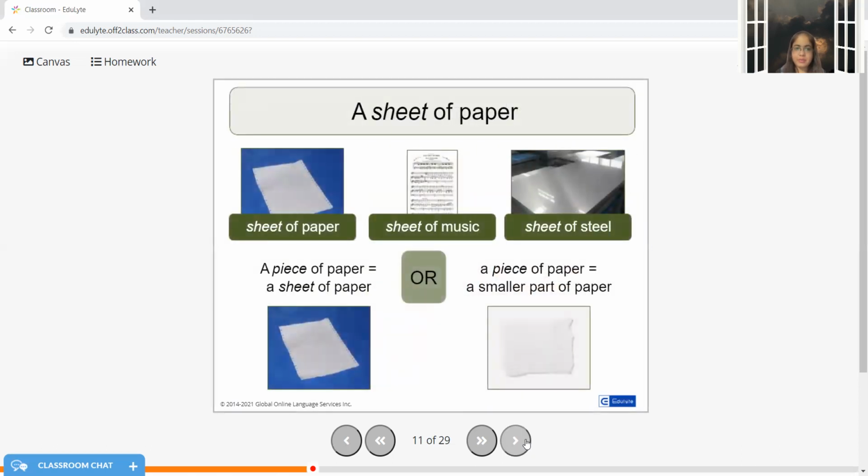A sheet of paper is correct. A sheet of steel is also correct. A small part of paper, a small piece of paper, a sheet of paper. This is how we need to use the sentences as per the size of that paper.